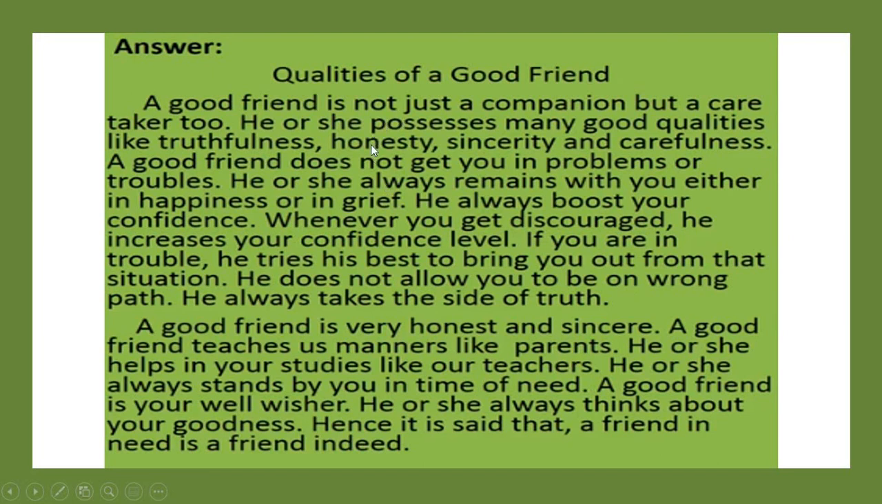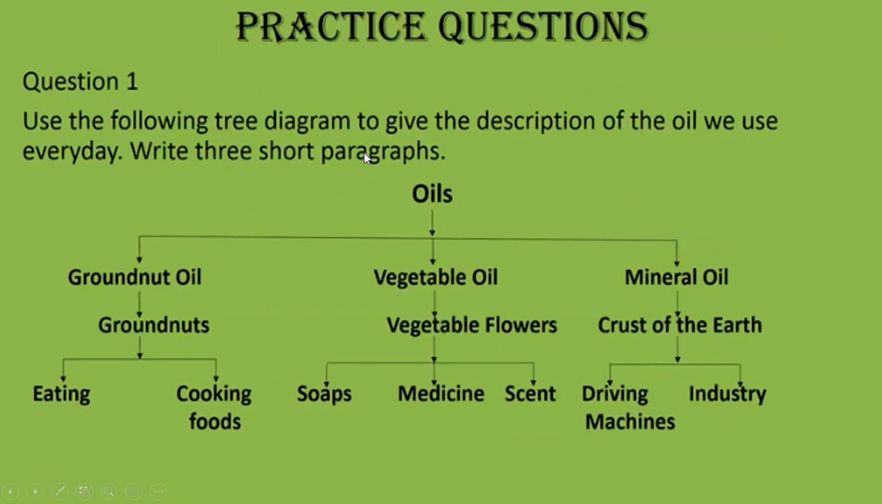Now, let us see a few practice questions. You all have to do these practice questions in your book. Question 1. Use the following tree diagram to give the description of the oil we use every day. Write 3 short paragraphs. Now here, a tree diagram is given based on oils, different types of oils. You all have to convert this non-verbal information, that is this tree diagram, into paragraph form. But here you all have to write 3 different paragraphs along with a suitable title.